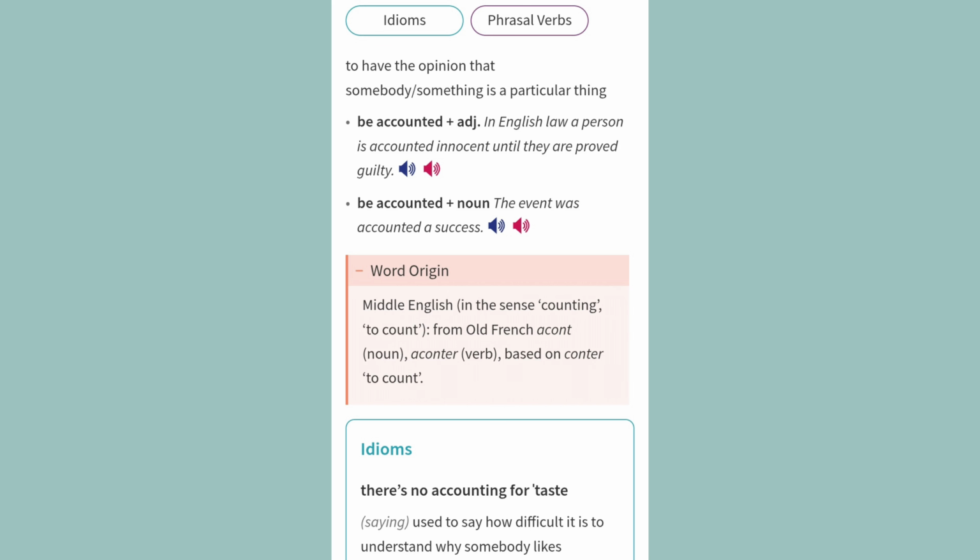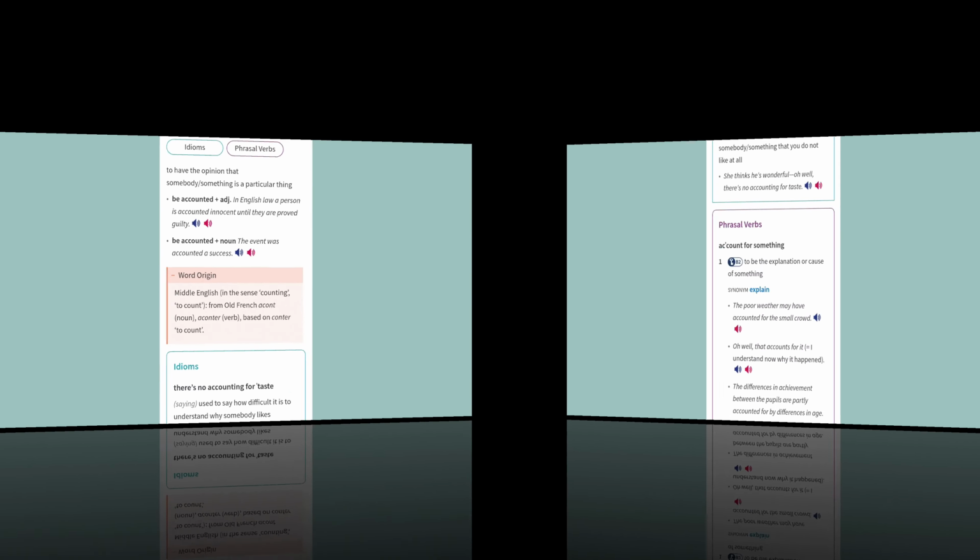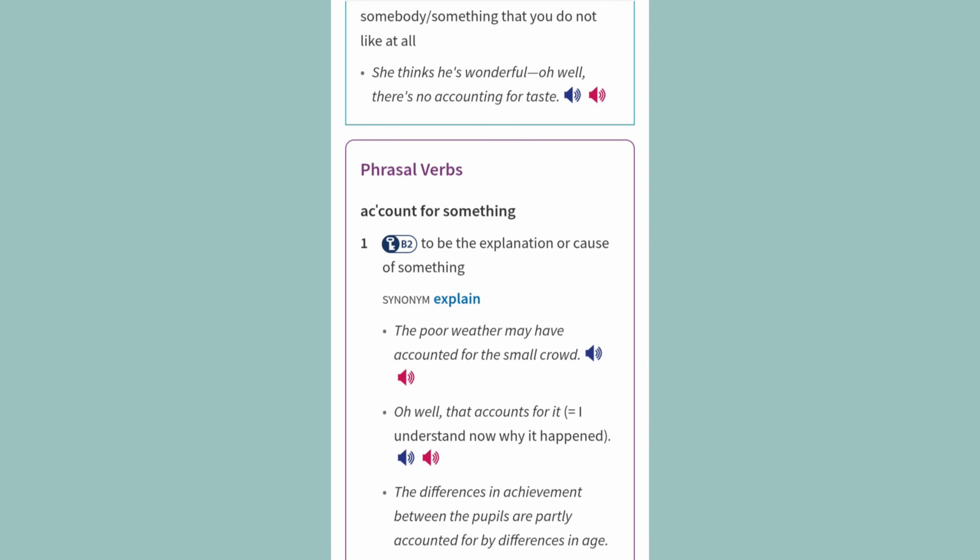Idioms. There's no accounting for taste. Saying, used to say how difficult it is to understand why somebody likes somebody or something that you do not like at all. Example: She thinks he's wonderful. Oh well, there's no accounting for taste.